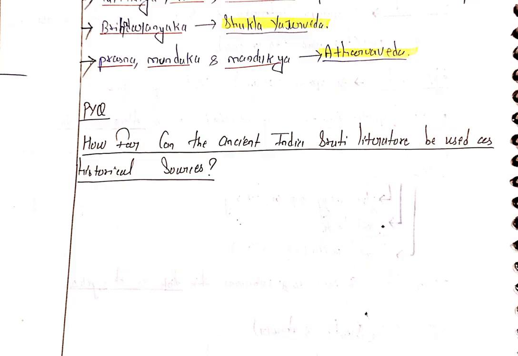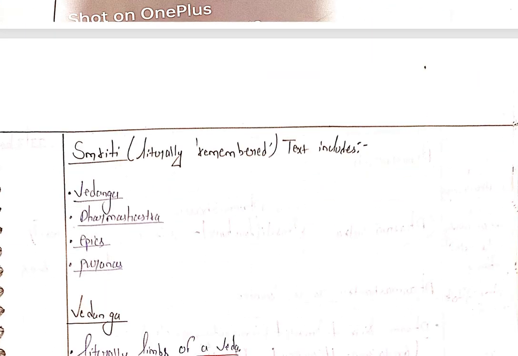So the next portion is the mention of Smriti. Smriti literally means remembered. That includes Vedanga, Dharma Shastra, epics and Puranas. Smriti, you know what is remembered? We wrote these things to pass them from one generation to the next generation.